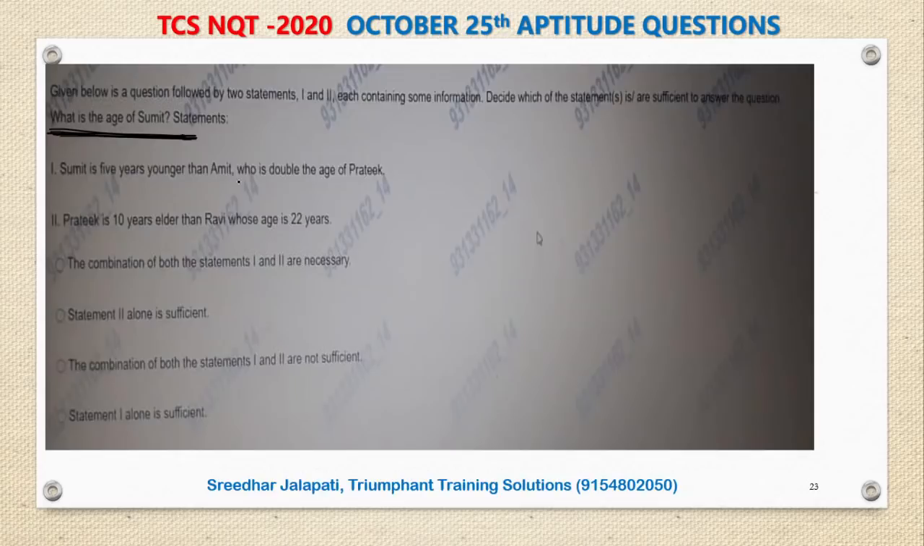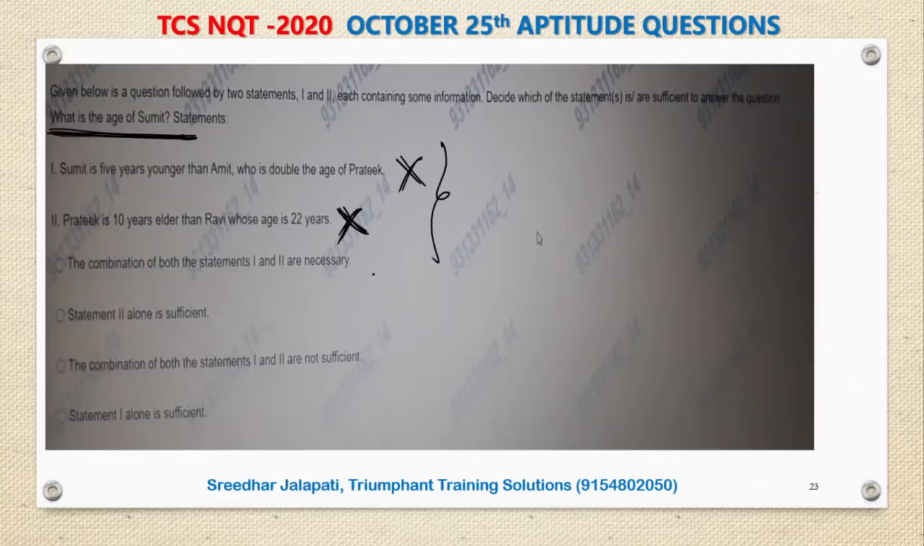Statement 1: Sumit is 5 years younger than Amit, who is double the age of Pratik. So I don't think this will give you the age of Sumit. So 1 alone is not sufficient. Statement 2: Pratik is 10 years older than Ravi, whose age is 22 years. In this, there is no Sumit at all. So 2 alone is not sufficient.